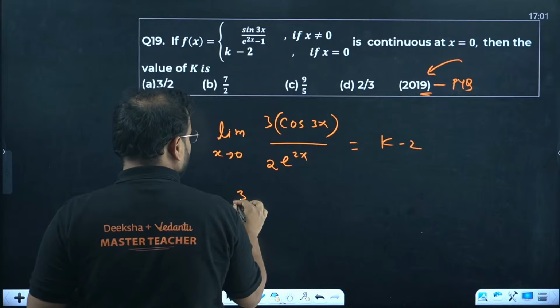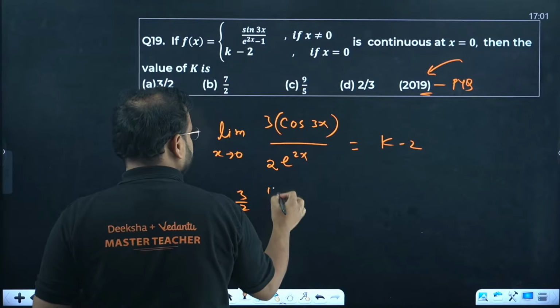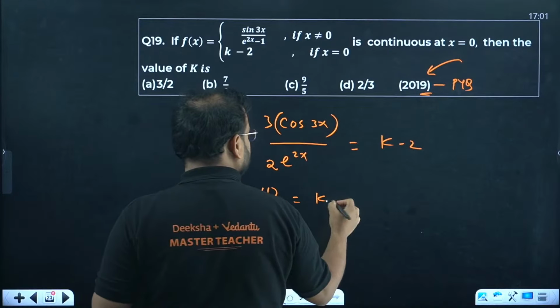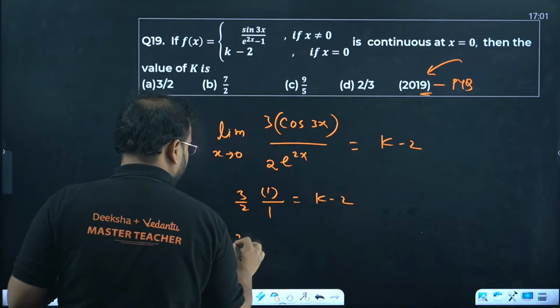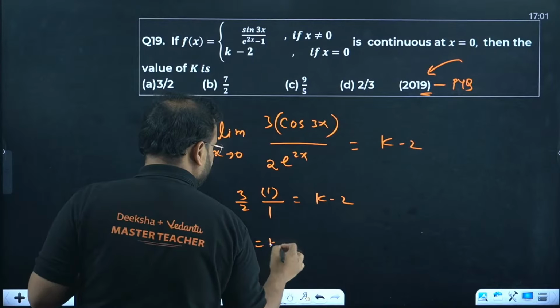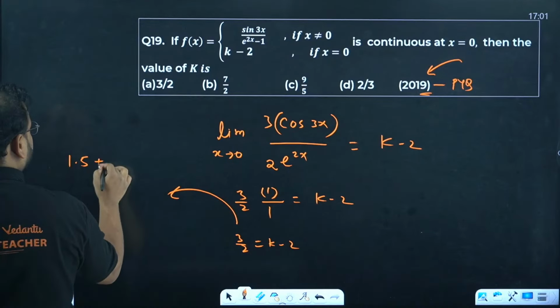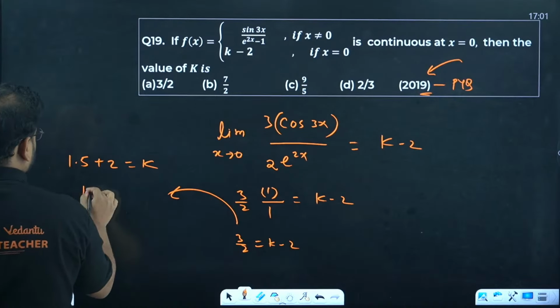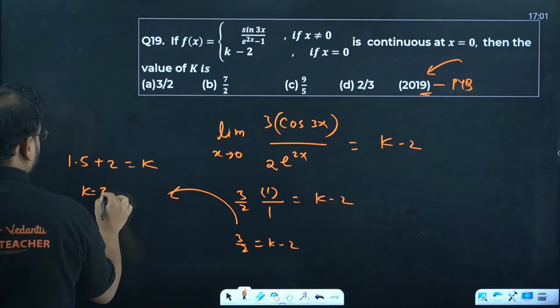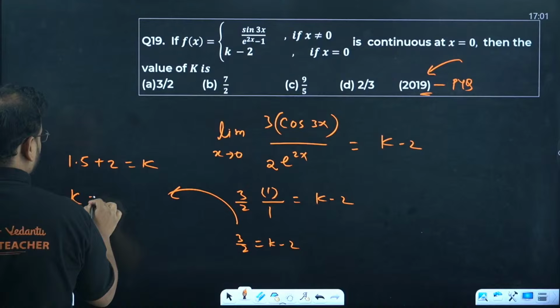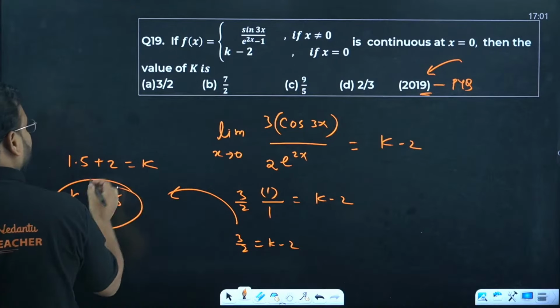So 3 by 2 is a constant outside. Cos 0 will be 1, and e power 0 will also be 1. K minus 2. This is 3 by 2 equals k minus 2. So 1.5 plus 2 equals k. So k equals 3.5. That's 7 by 2.